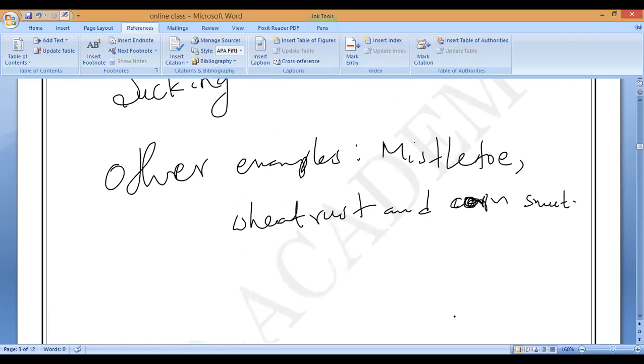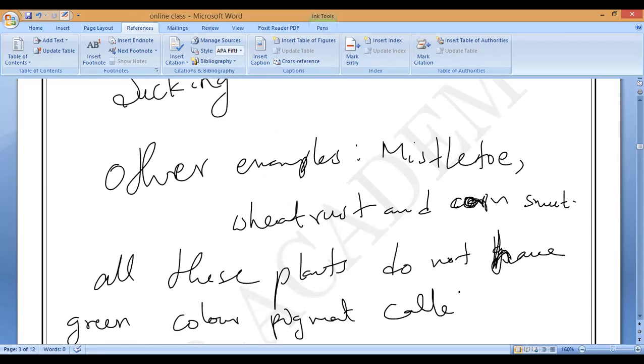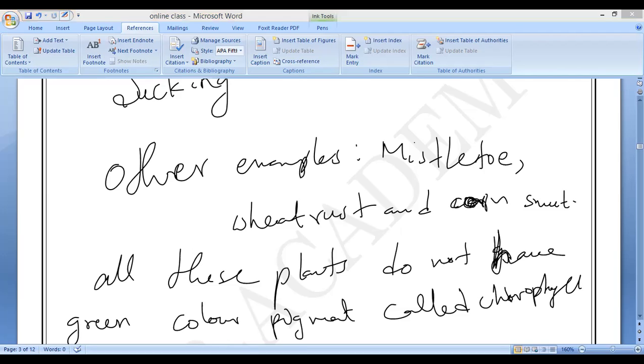Remember, all these plants do not have the green color pigment called chlorophyll.